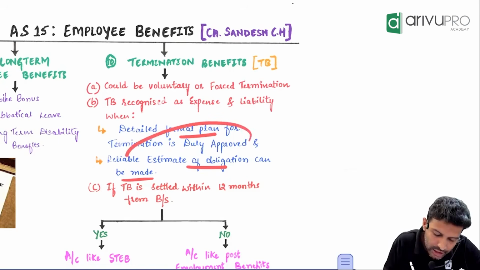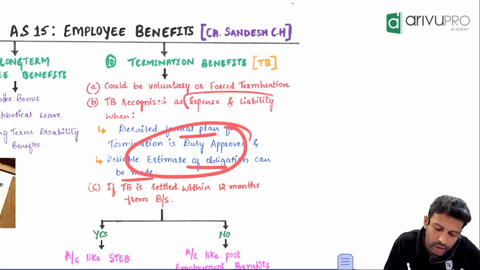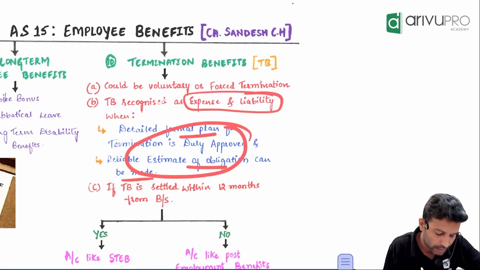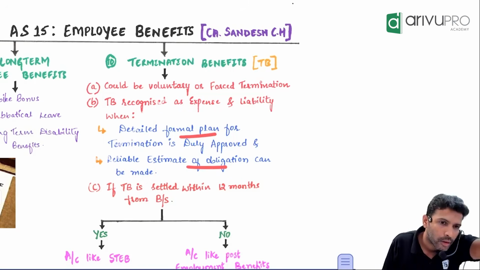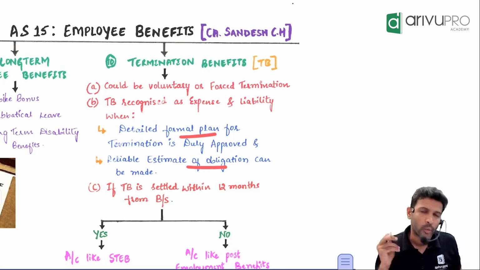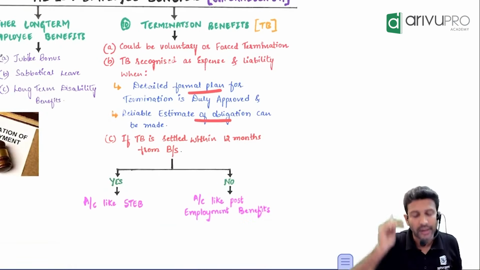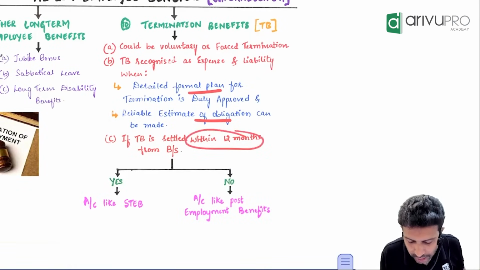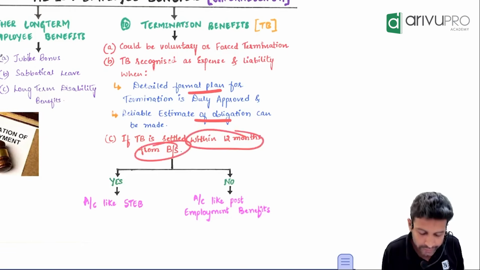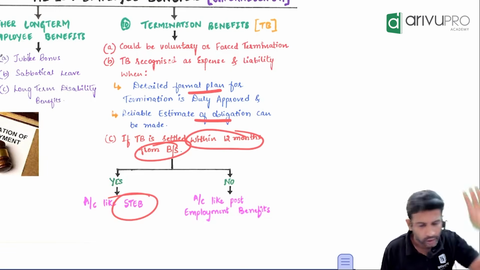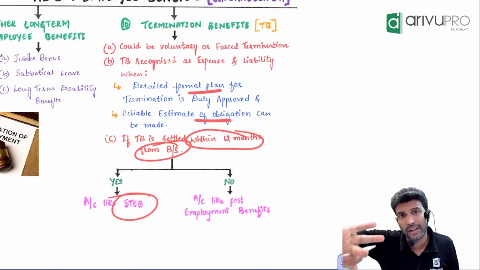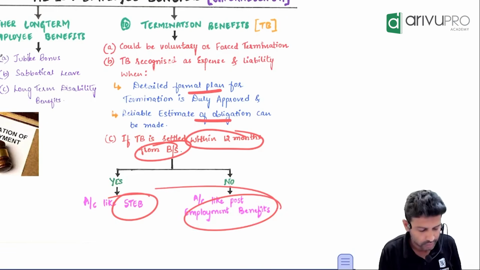The day these two are satisfied, that day you will do what sort of accounting? Expense liability accounting. That day you will book the expense. Till then you will not book. Okay. Now how do we account this? Very simple. If that termination benefit is expected to be settled within 12 months from the balance sheet date, it will be accounted like what? Same expense liability accounting only. Meaning discounting and all required or not required? Not required. If settlement is expected to happen beyond 1 year, you go for what?